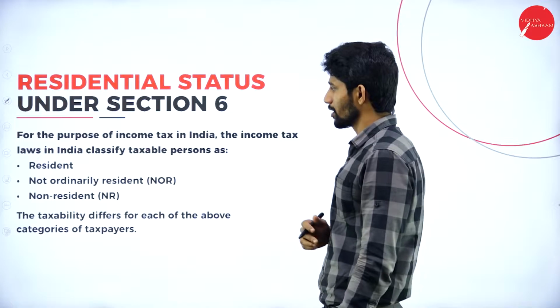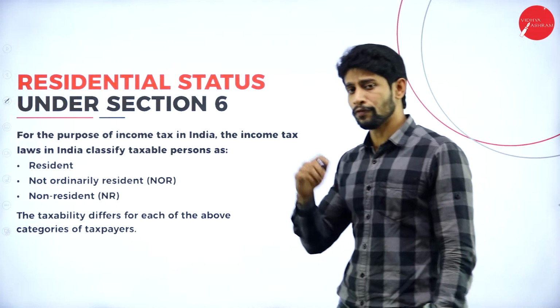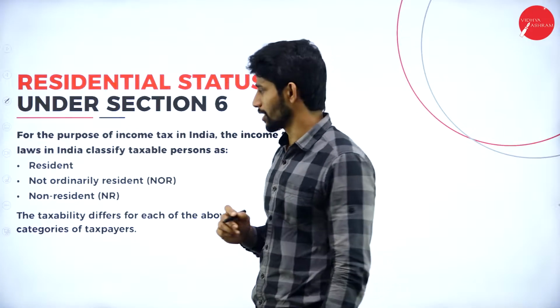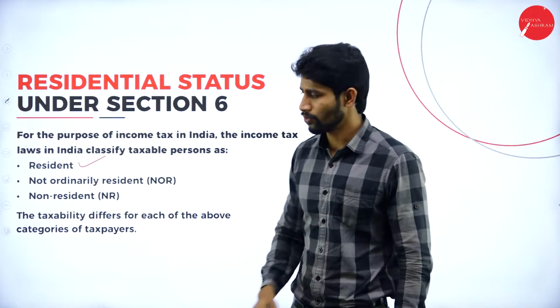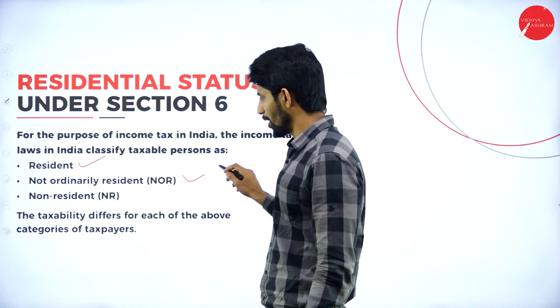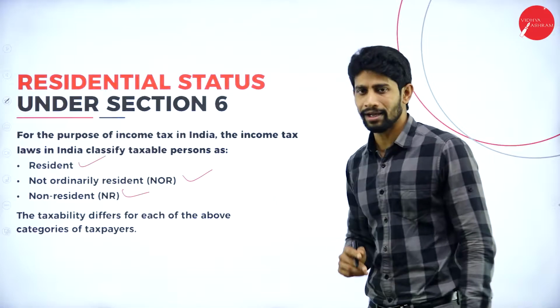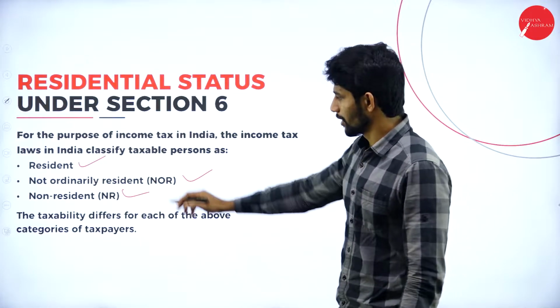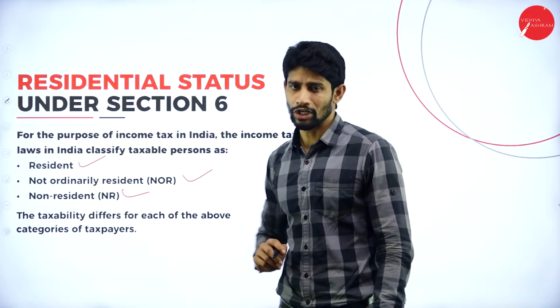So which are those conditions we have under residential status? Before knowing them, mainly we have three types of residents: resident, not ordinarily resident, and non-resident.